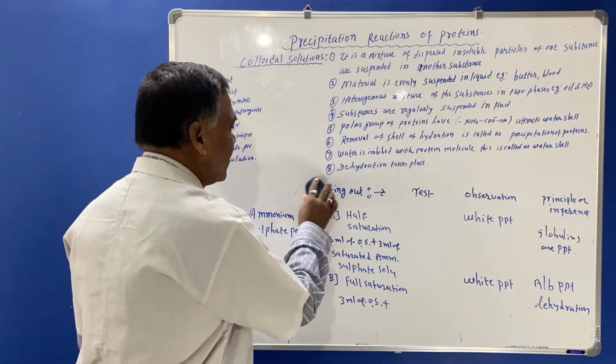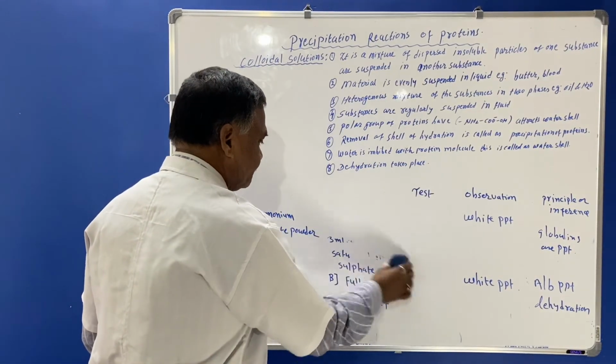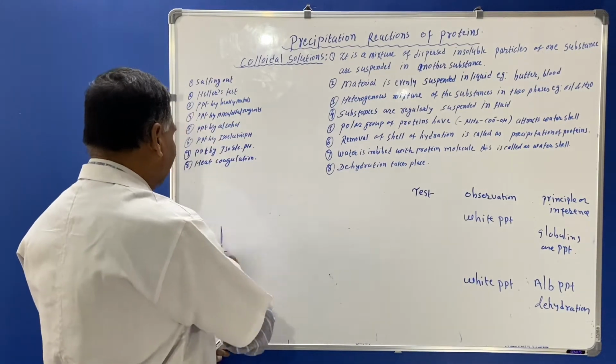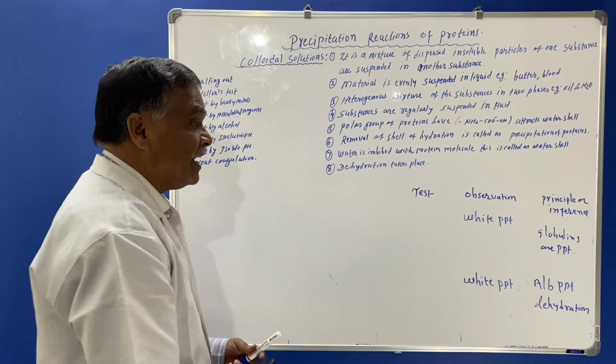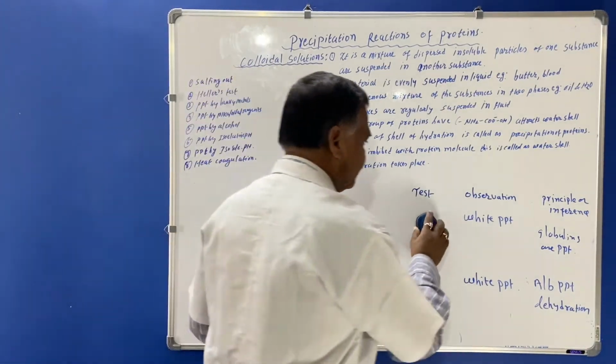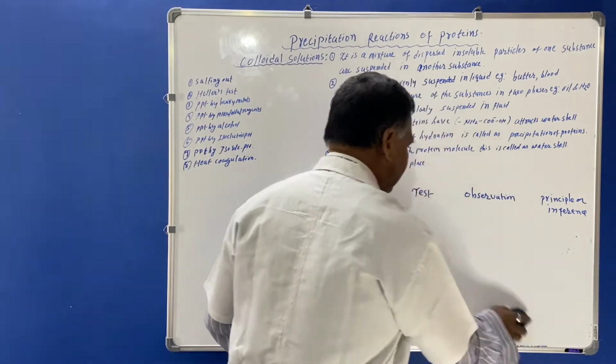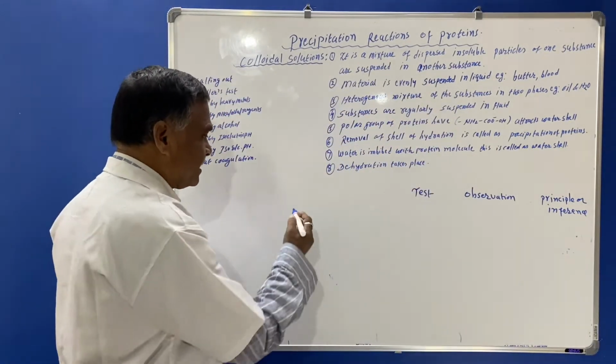Now we'll see another test. That is Haller's test.